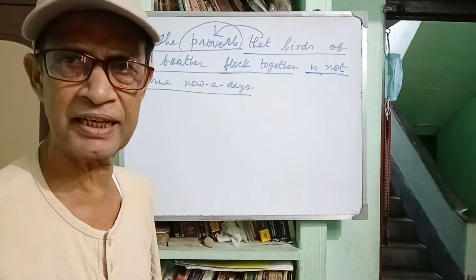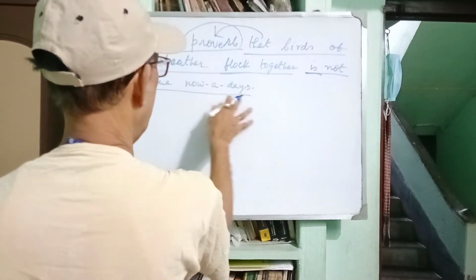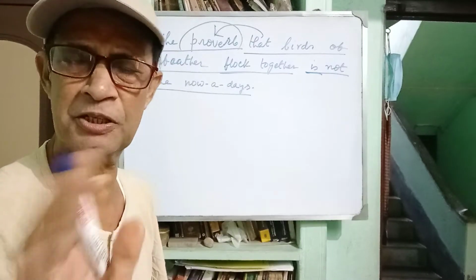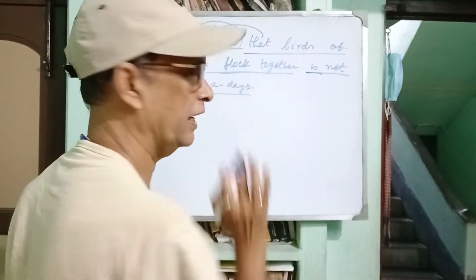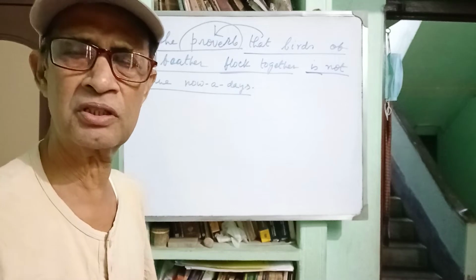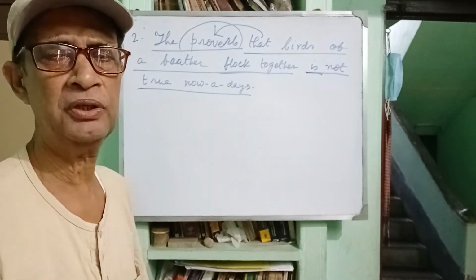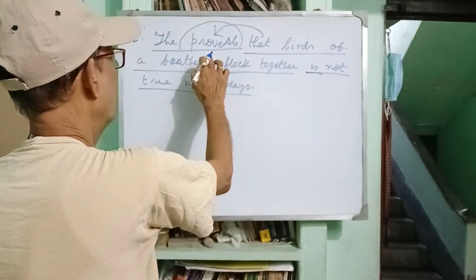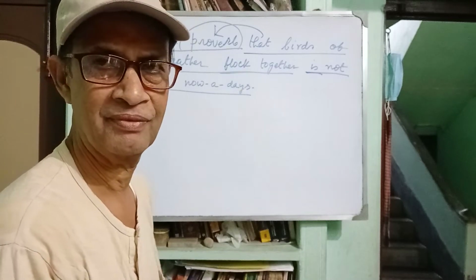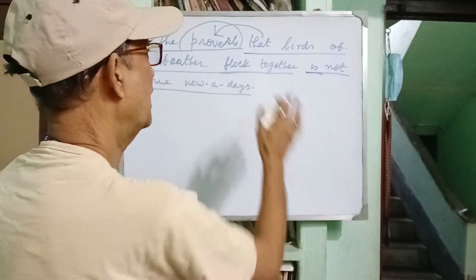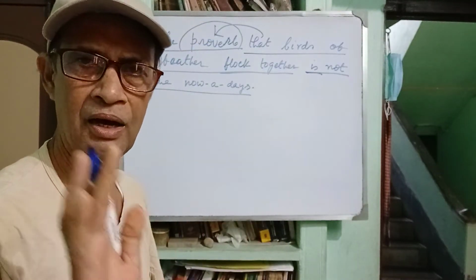Then I am repeating the sentence. The proverb is not true nowadays. It is principal clause. That birds of a feather flock together. It is noun clause, and noun in apposition to, that is appositive to proverb, because proverb is being explained. What is the proverb? That birds of a feather flock together. Am I clear?